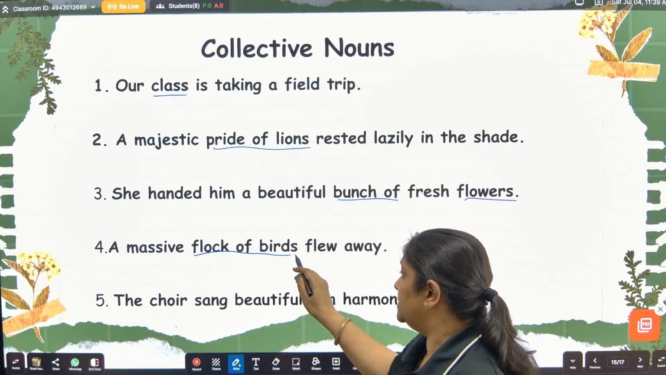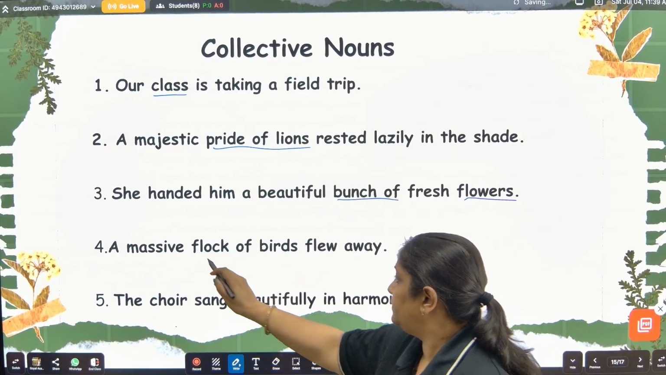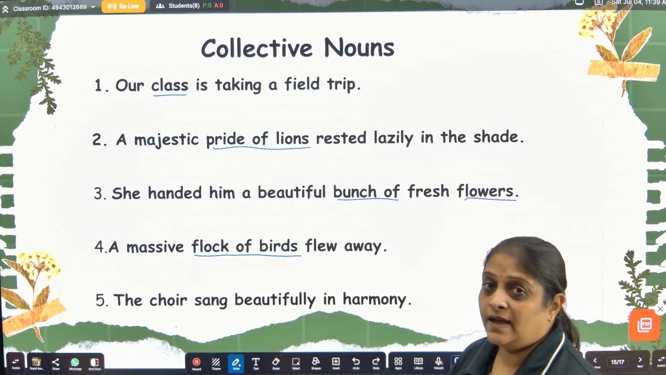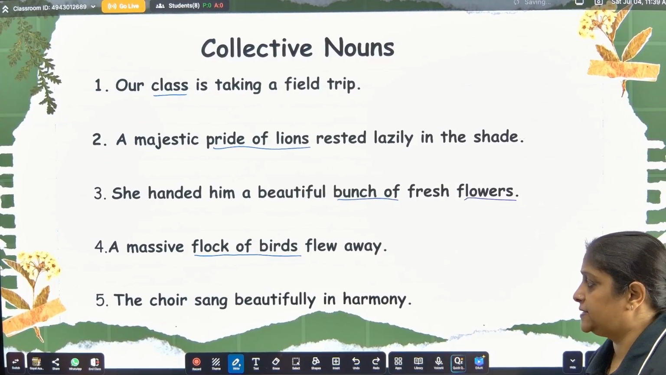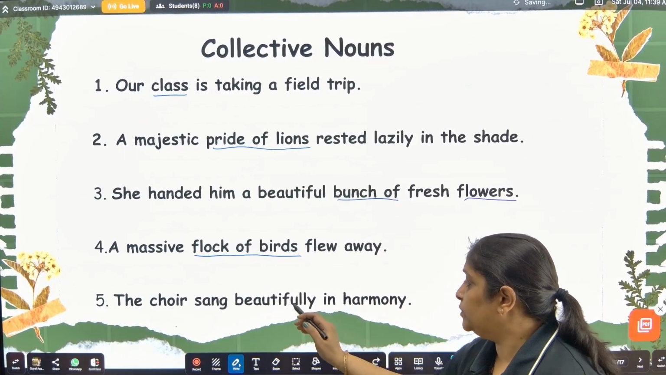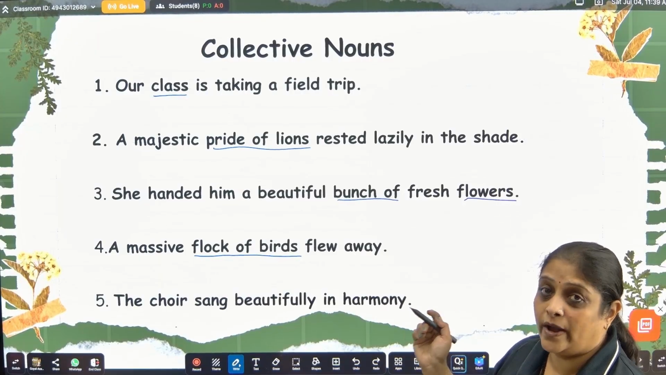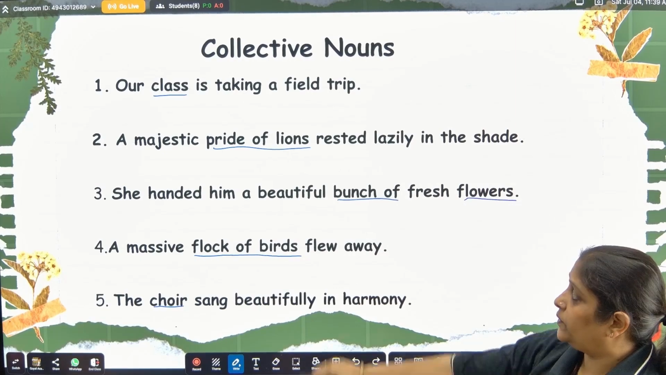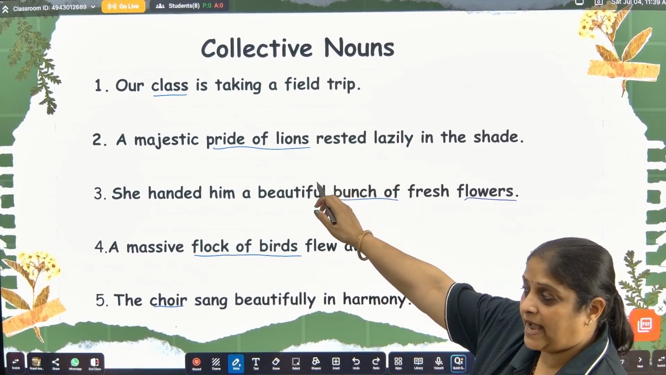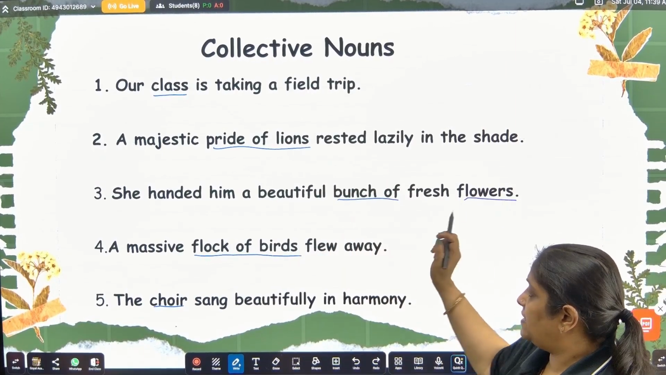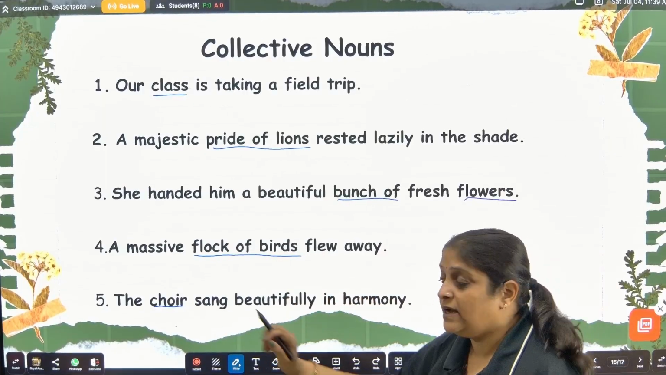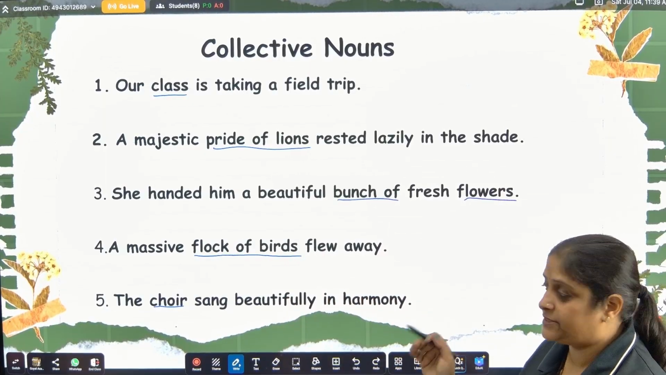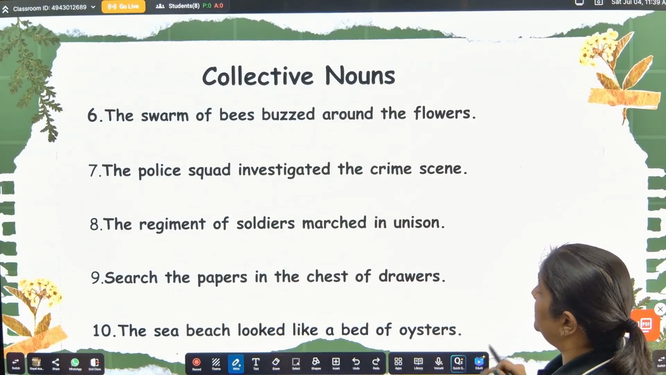A massive flock of birds flew away. Flock of birds. This is the collective noun. The choir sang beautifully in harmony. The choir. So, choir of singers. So, choir is a collective noun. Okay, let's see. Class, pride of lions, then bunch of flowers, flock of birds, and choir. All these are collective noun. Let's see some more examples.